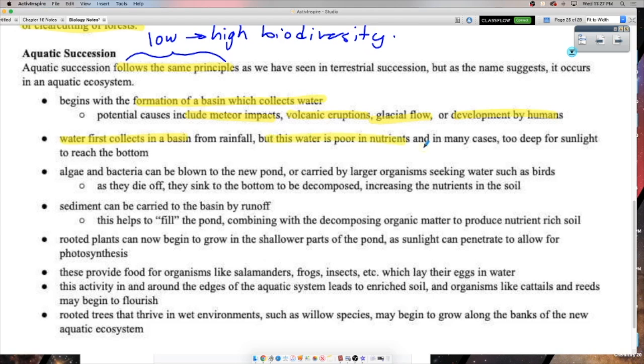So the water's poor in nutrients, and in many cases, it actually starts out too deep for sunlight to reach the bottom. If sunlight can't reach the bottom, what can't survive? Producers, right? They need sunlight for photosynthesis. So no plants are going to grow in this new body of water just yet, okay?